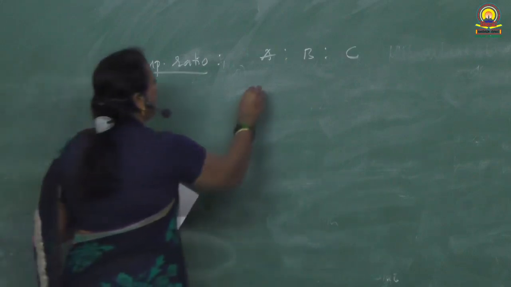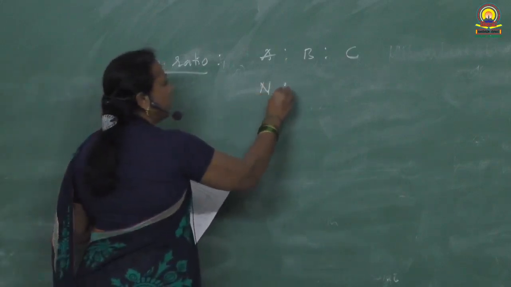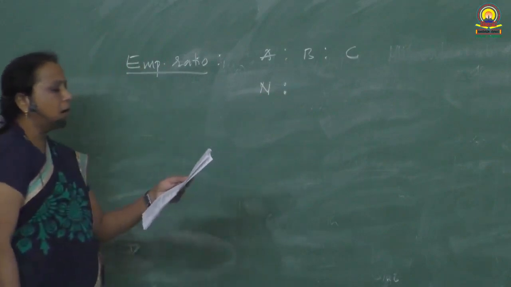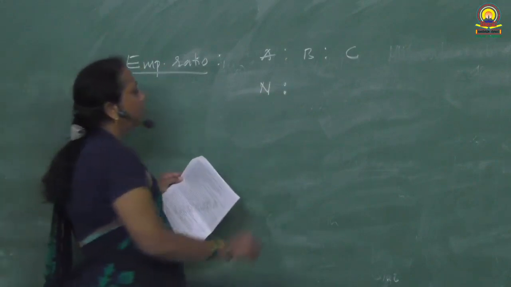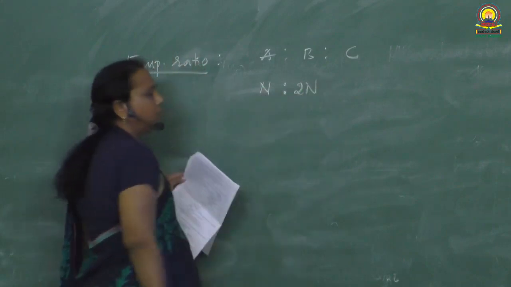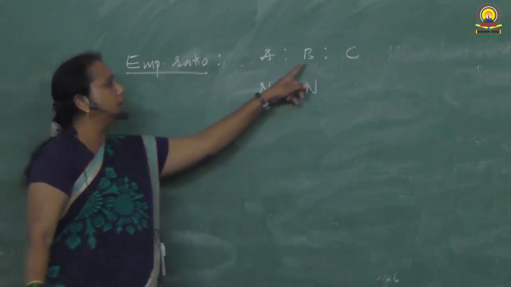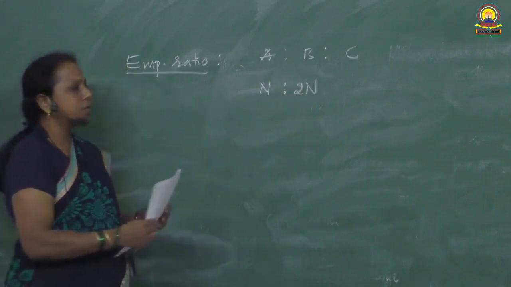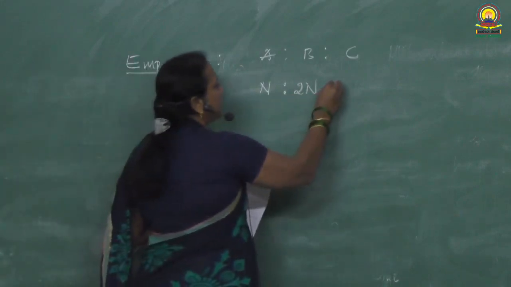Where are A atoms? A atoms are forming a close packed structure. That means n number of spheres. B atoms are occupying all the tetrahedral voids. How many tetrahedral voids are produced out of n number of spheres? 2n tetrahedral voids are produced, all occupied by B.